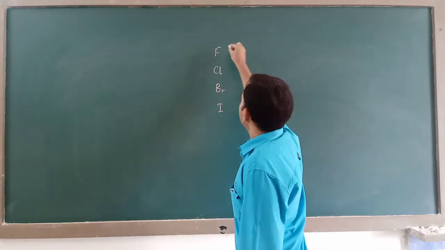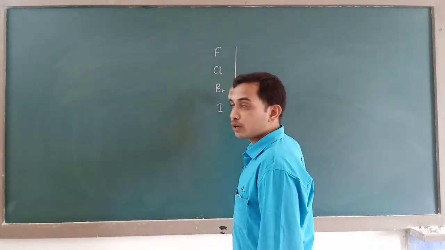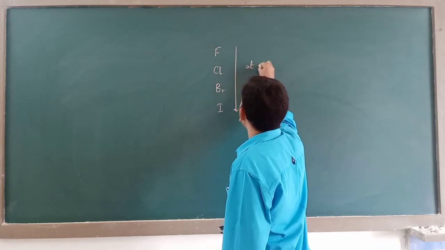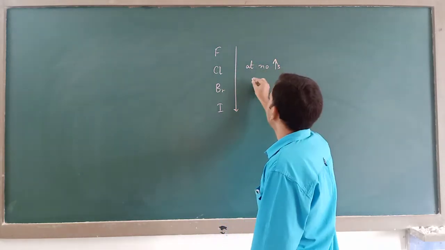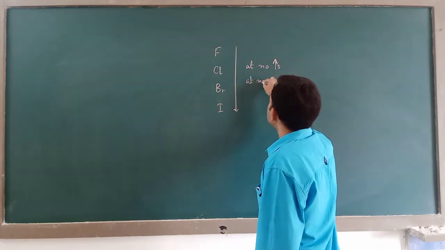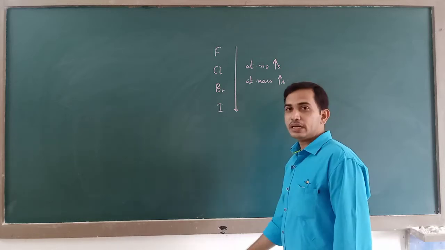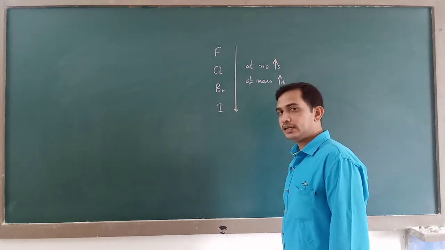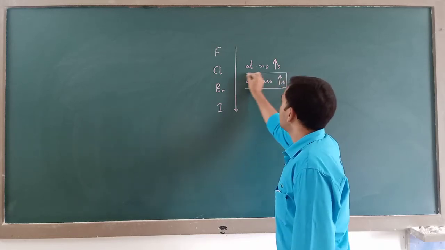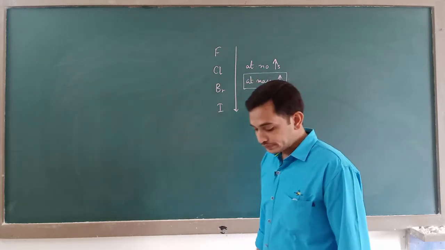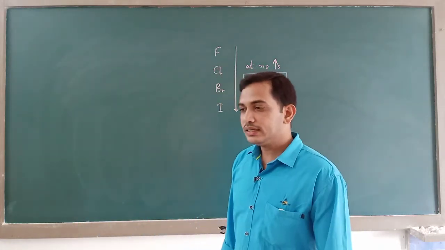Now, if you move from top to downwards, atomic number increases, isn't it? Then atomic mass increases. Atomic number increases and atomic mass increases. This one word is enough to find out the answer for this. Atomic mass increases.